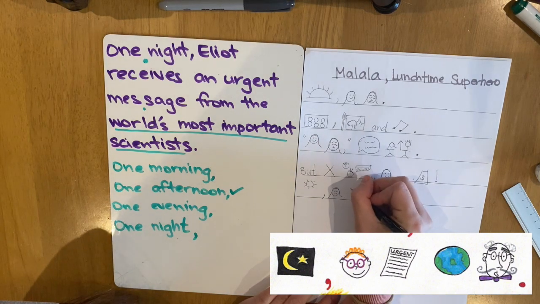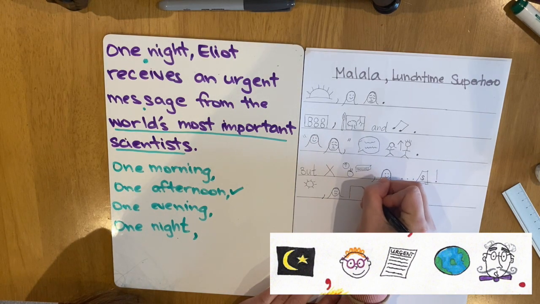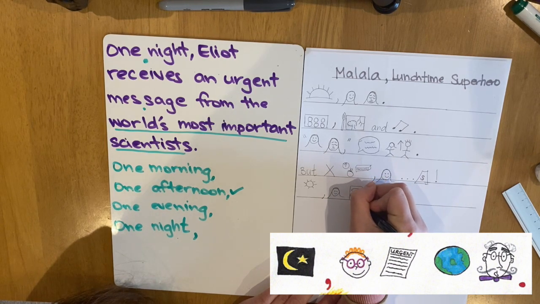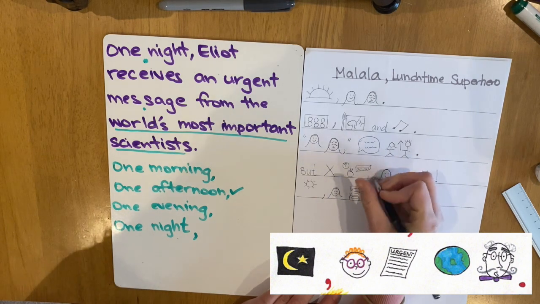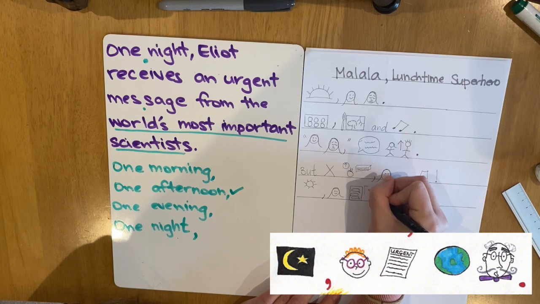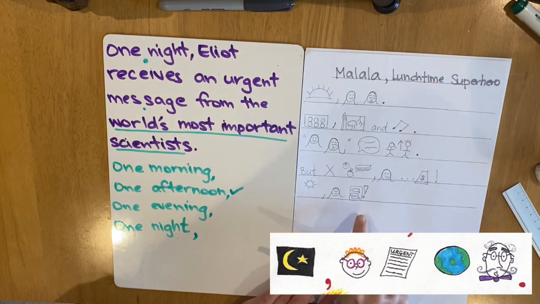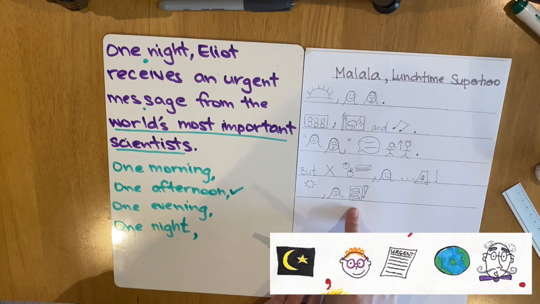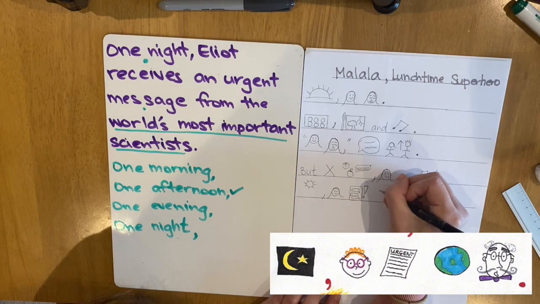So I'm going to draw a very simple picture of a phone with some messages and an exclamation mark. This is going to be a big red exclamation mark when I color it in to show that it's urgent. It's extremely important. One afternoon, Malala receives an urgent text message from the Prime Minister.